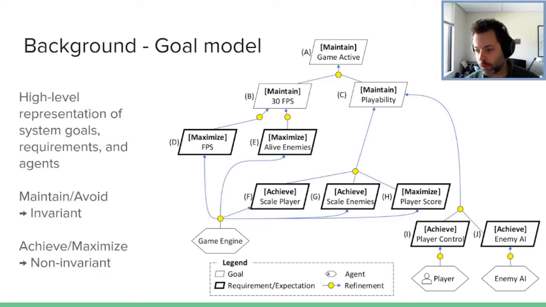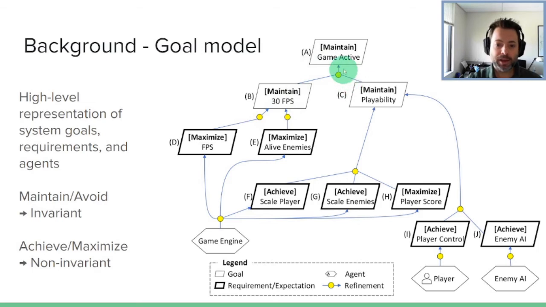Now, with this goal model, we start very high. So basically we want to make sure that the game stays active for as long as possible. You know, let's maintain a constant frame rate. Let's make sure it's playable. How do we do that? Maximize frames per second, maximize the number of live enemies, have some possible checks for the size of the player, the enemy size, the score, make sure that the player can move, that the enemies can move, that kind of thing. Now, these are all kind of linked together via these little yellow bubbles.